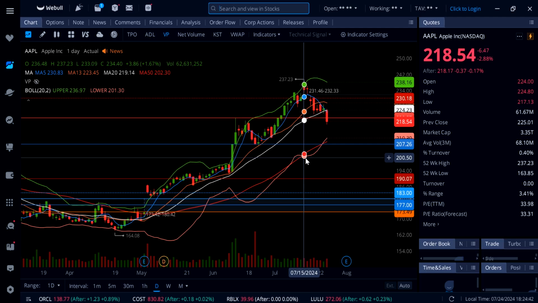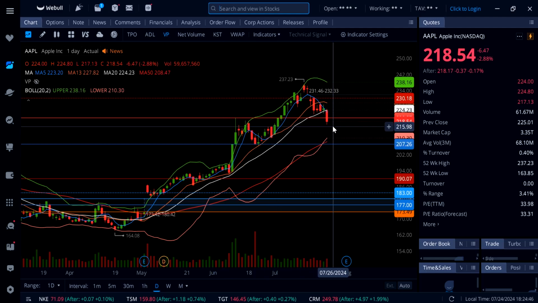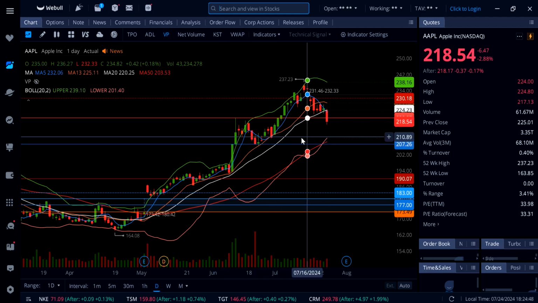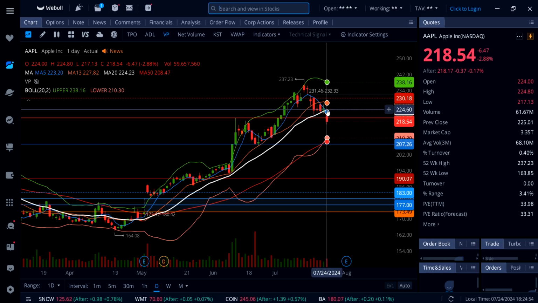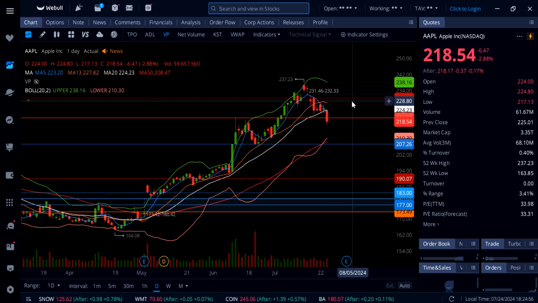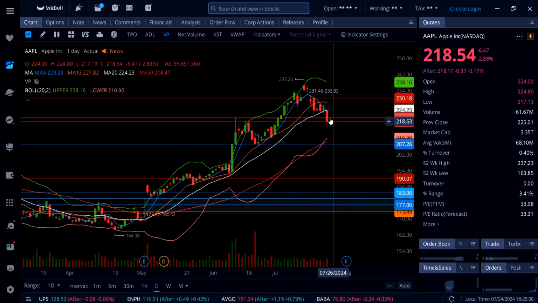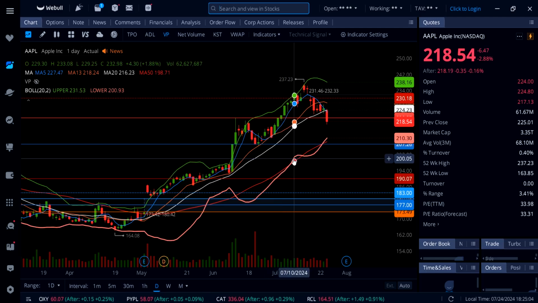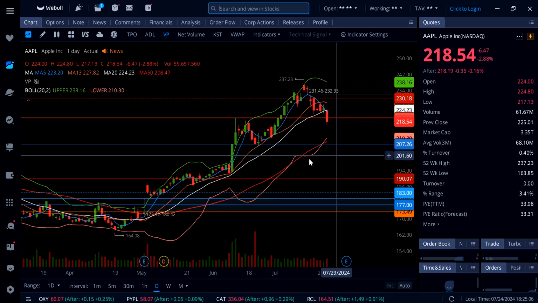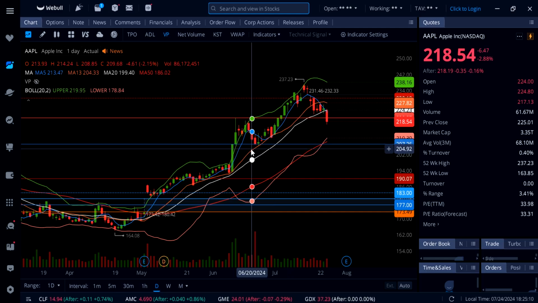Now, Apple actually had a look below and fell. In that case, I would like to see Apple holding 220 early tomorrow and making a move back up to the upside and getting over 224. Then you're going to see a lot more continuation, possibly up to even 230, and then this gap at 232. But underneath 220, you're going to see it coming down, and possibly you'll retest the lower Bollinger Band and 50 SMA at 210, and below that level we'll retest this low down here, and that's going to be another strong support at 207.